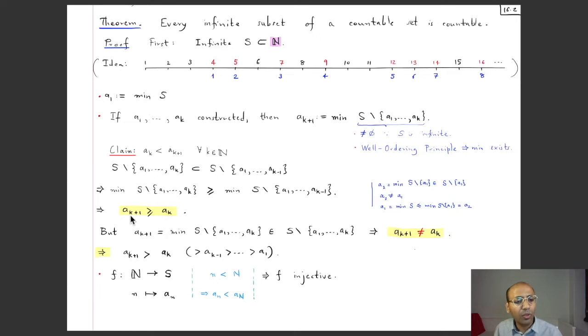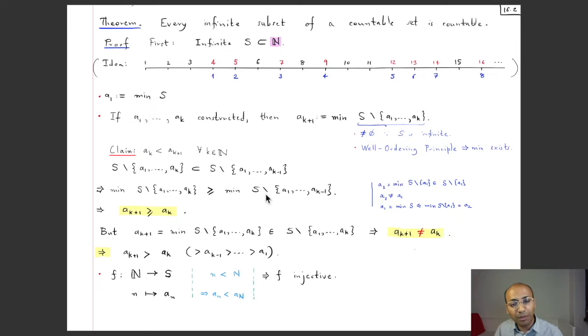Now what is this a_{k+1}? That's the minimum of this set, where from the set S you remove a_1 to a_k. And what's a_k? Similarly, from the set S you remove a_1 to a_{k-1} and take the minimum of that. Now we also note that from the set S, if you remove a_1 to a_k, the resulting set is a subset of the set you obtain when from S you remove a_1 to a_{k-1}, because over here you are removing more elements, so of course you get a smaller set.